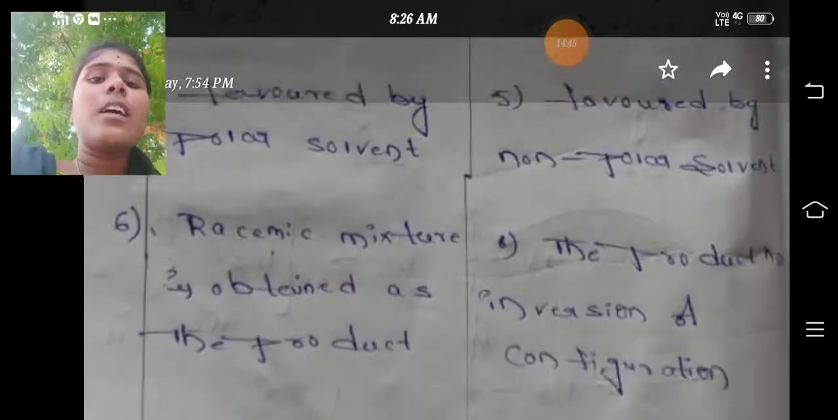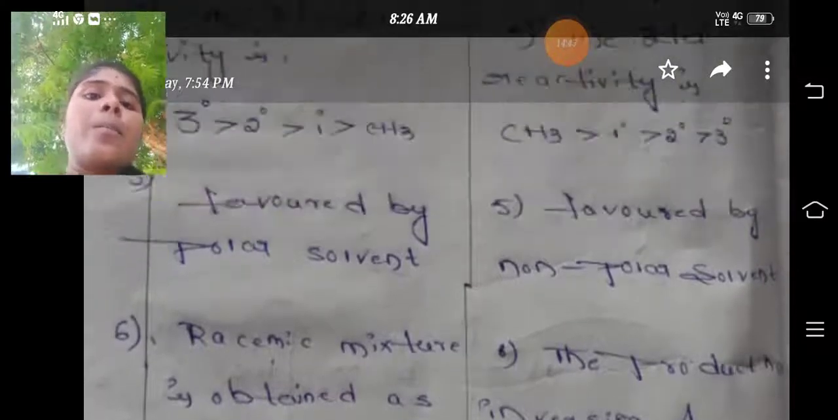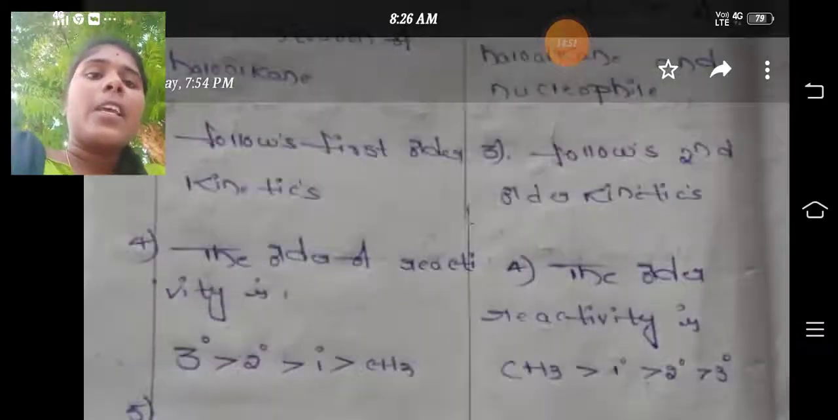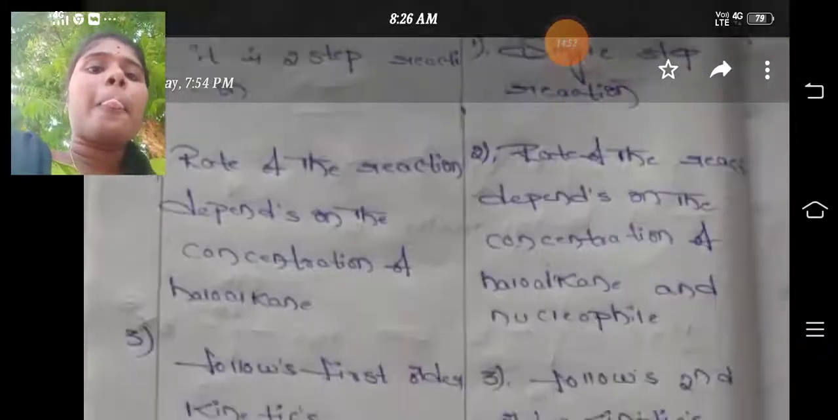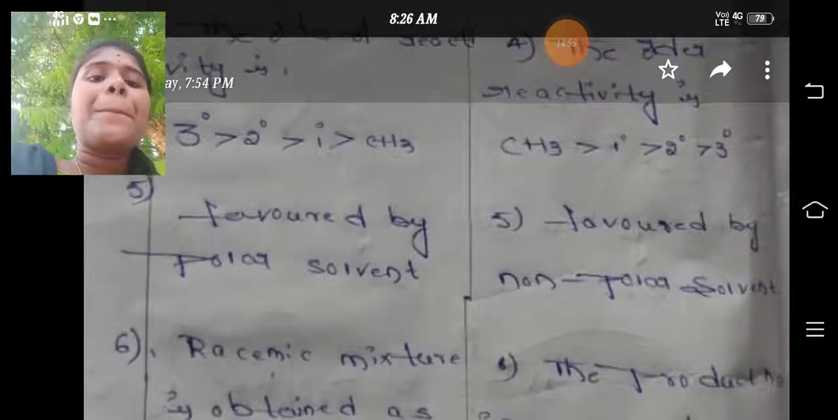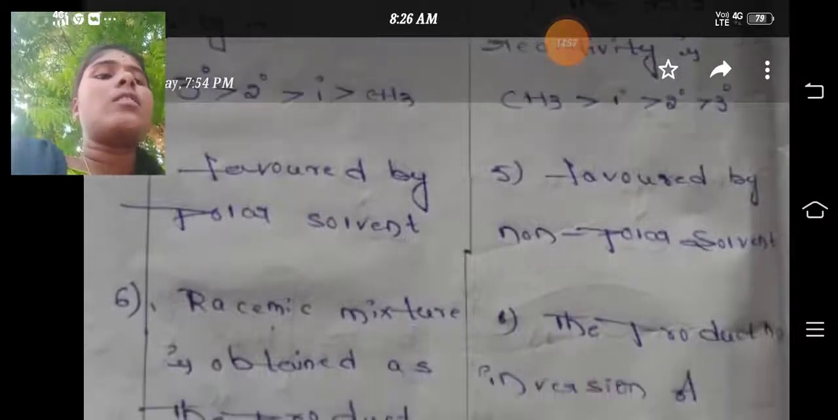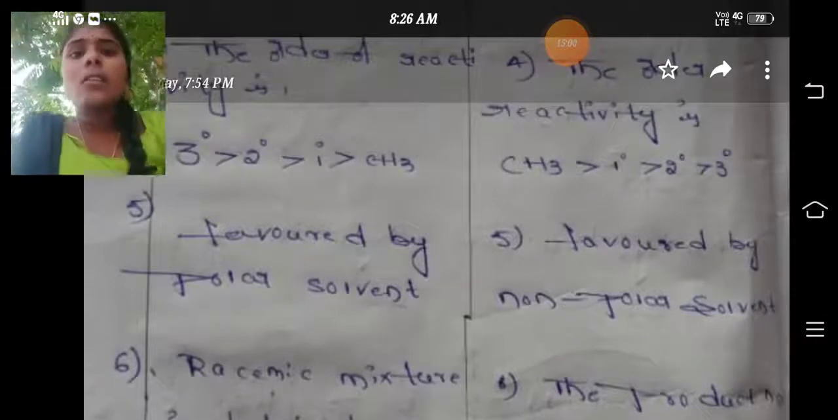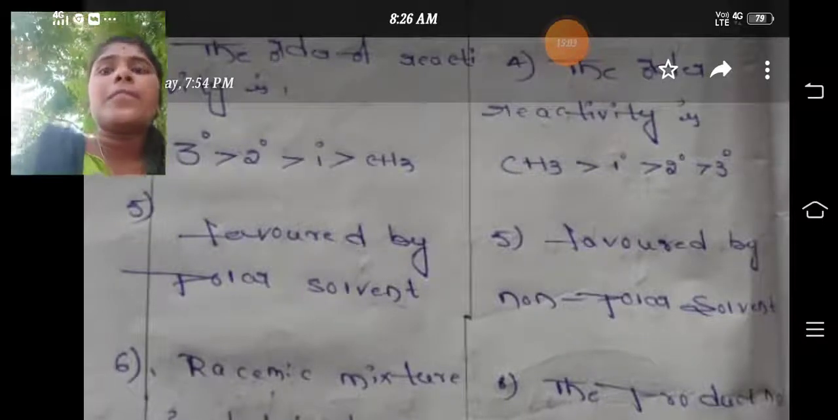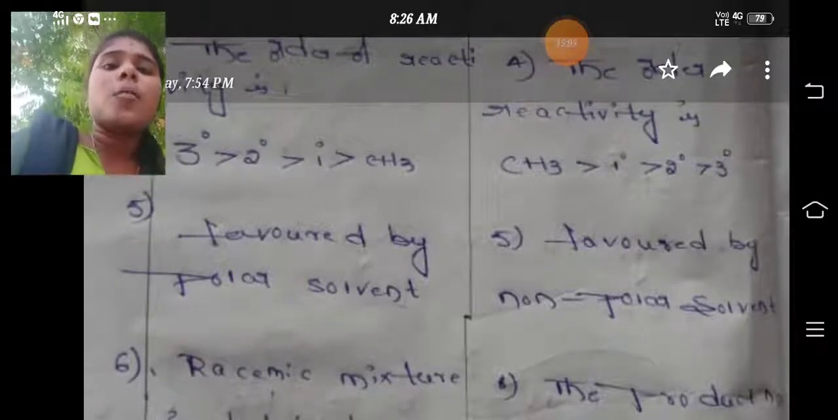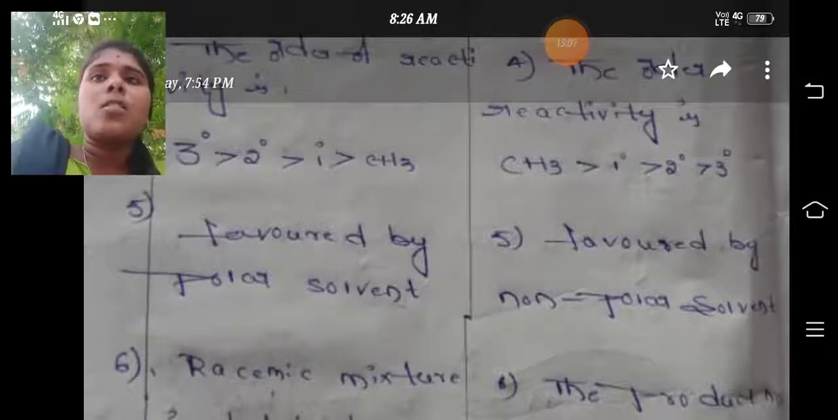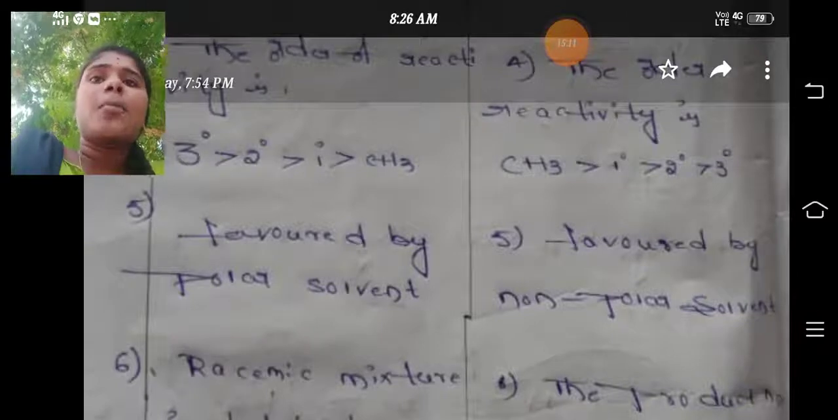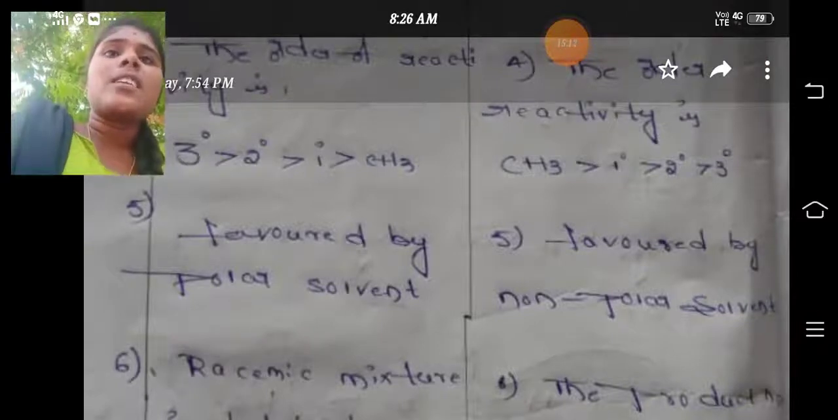Now if you see the solvents, SN1 is favored by polar solvent, and SN2 is favored by non-polar solvent. Here, the fifth difference: SN1 uses a polar solvent, SN2 a non-polar solvent. We will see the reasons as well.